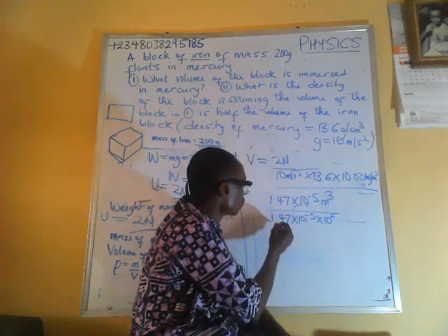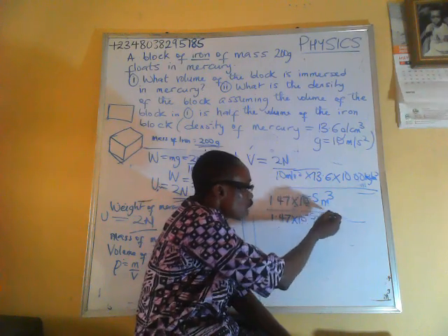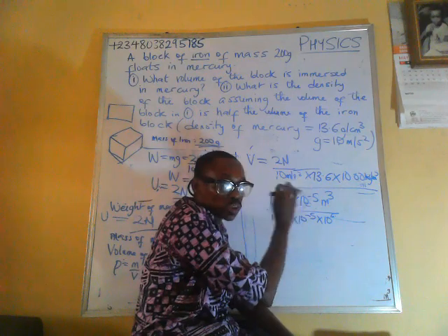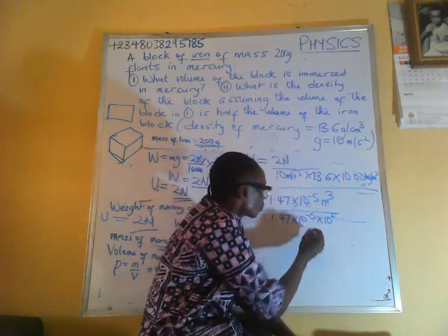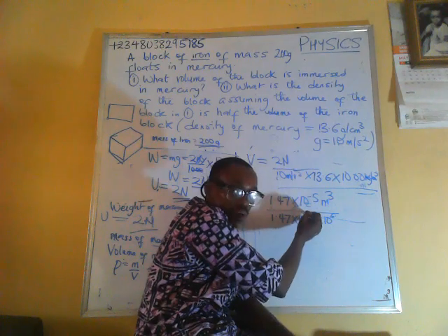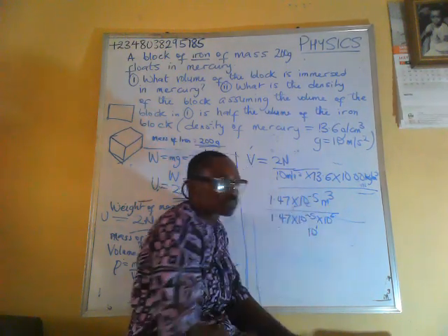So this gives us at the end of the day 10 raised to power minus 5 plus 6, which gives us 10 raised to power 1.